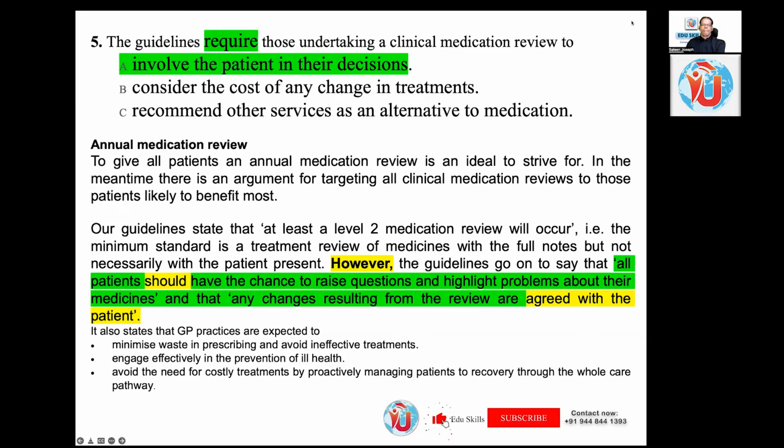The guidelines require those undertaking a clinical medication review to, option A, involve the patient in their decisions. Option B, consider the cost of any change in treatments. Option C, recommend other services as an alternative to medication. Annual medication review: to give all patients an annual medication review is an ideal to strive for. In the meantime, there is an argument for targeting all clinical medication reviews to those patients likely to benefit most.